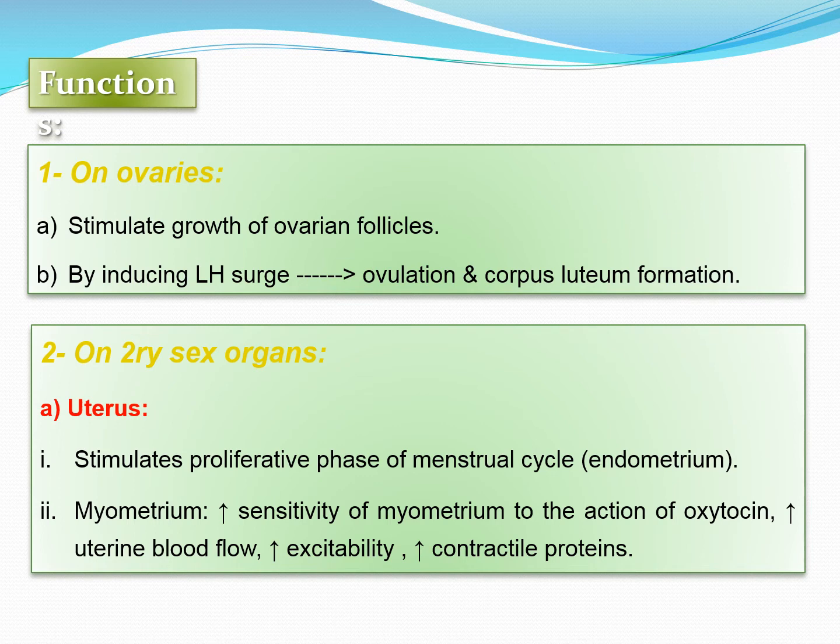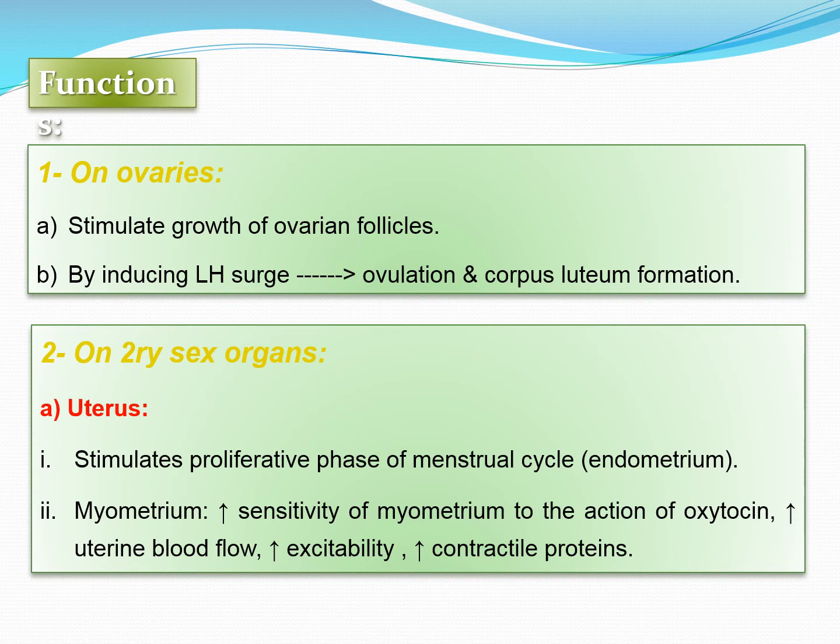On the secondary sex characters, how does it produce its action? On the uterus, it stimulates the proliferative phase of the menstrual cycle. I've told you earlier that in the pre-ovulatory phase, or we can say in the proliferative phase of the menstrual cycle, it is mainly the estrogen which is predominating. So it stimulates the growth of the different epithelial and stromal cells of the endometrium.